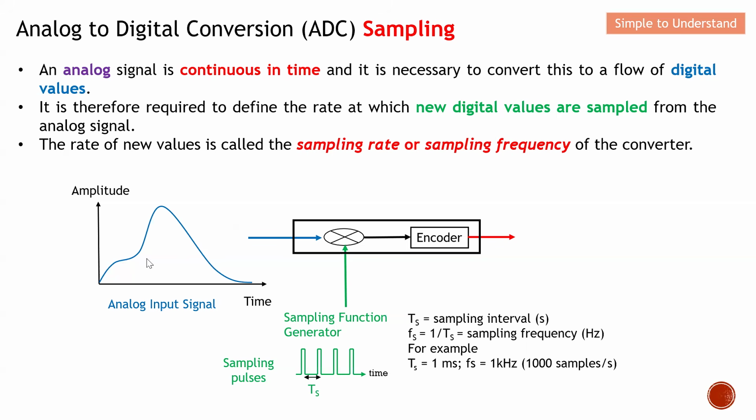Over here you can see that this is the analog signal. It comes in over here. This is what we call the sampling. After that, it will be encoded. All this I will explain later on, but hopefully this gives you a very simple idea of how this works. This is what we call the sampling pulse. This is the sampling frequency. And from here, let me just explain this.